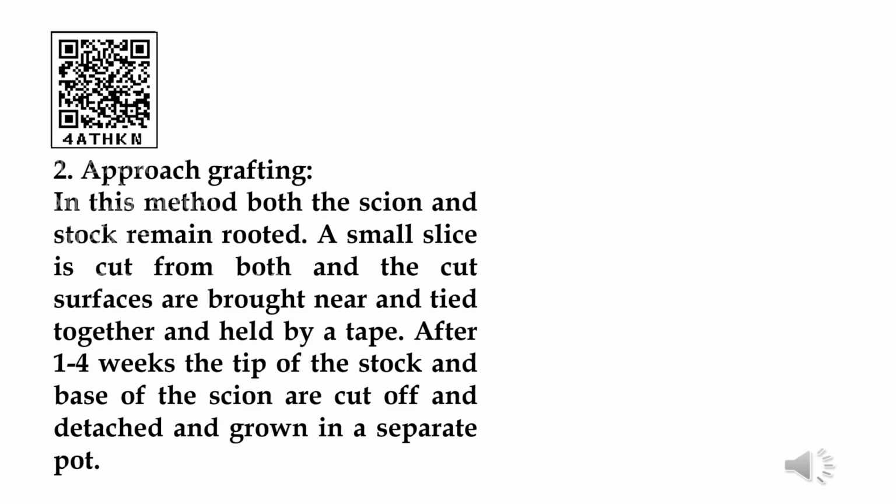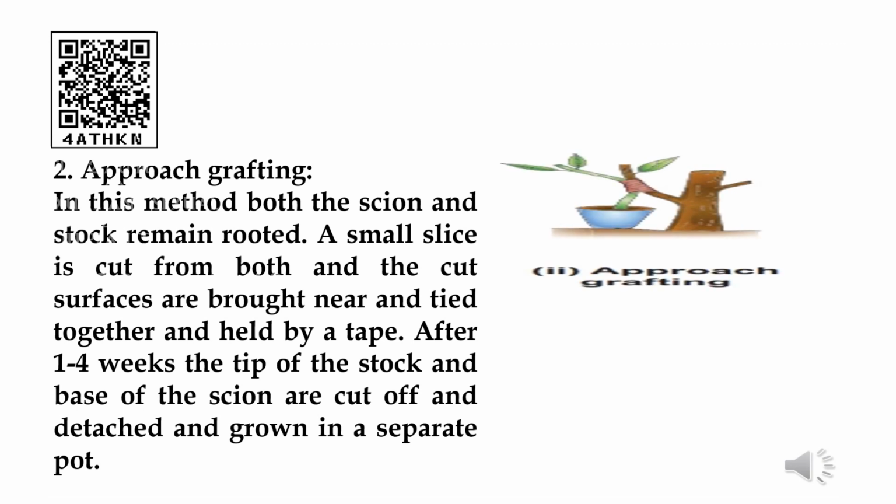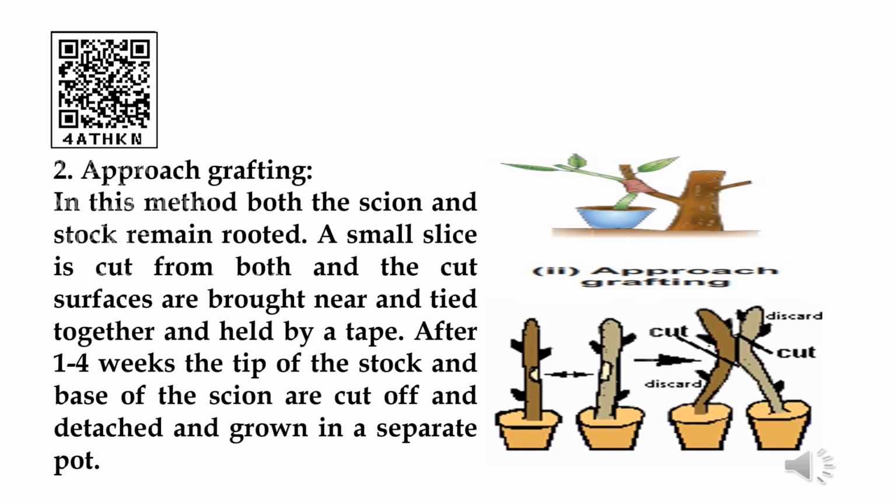Second one is approach grafting. Here we are bringing two plants. The two plants, while they are still in the soil, are brought very close to each other, and one side of their branch where we are going to graft is cut, and then they are brought closer to each other in such a way that they come in contact with each other, and we put a bandage. After 1 to 4 weeks we can cut the tip of the stalk and the base of the scion so that the new branch can be produced.